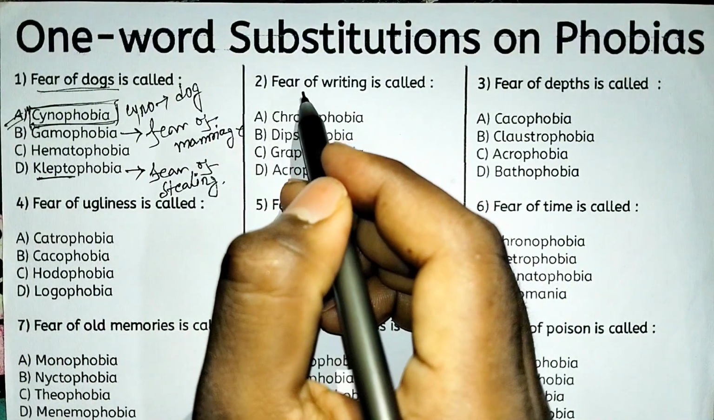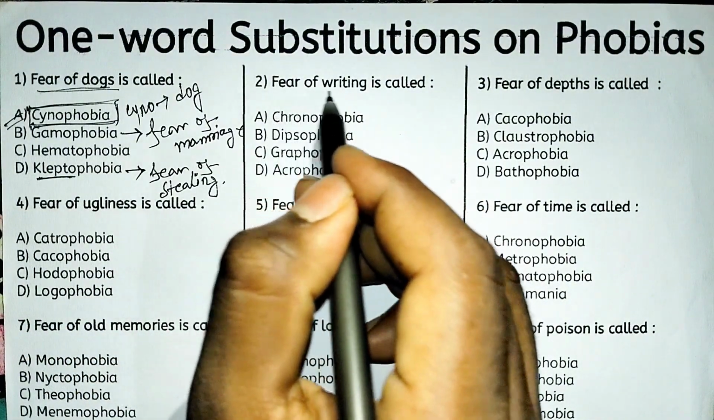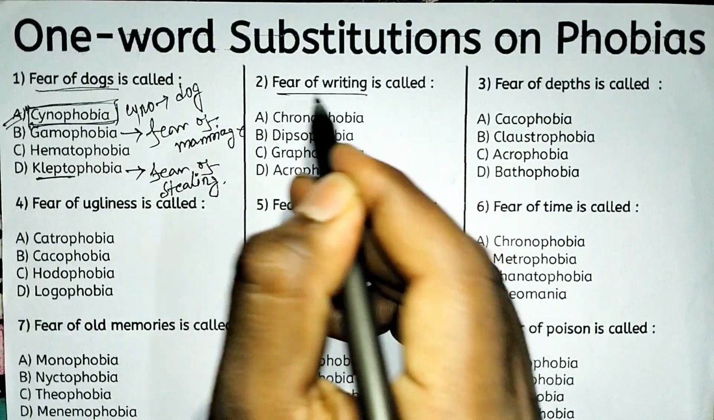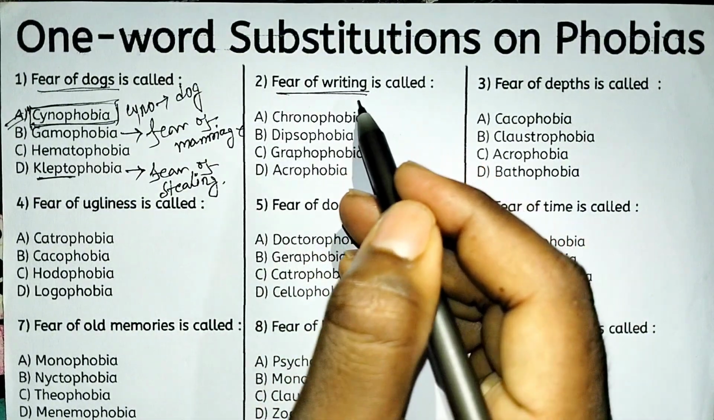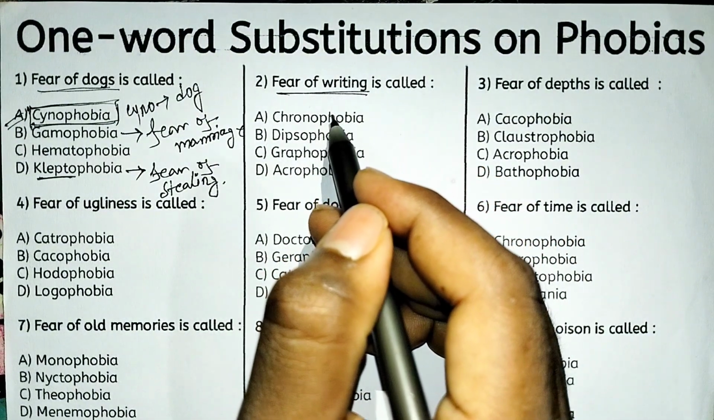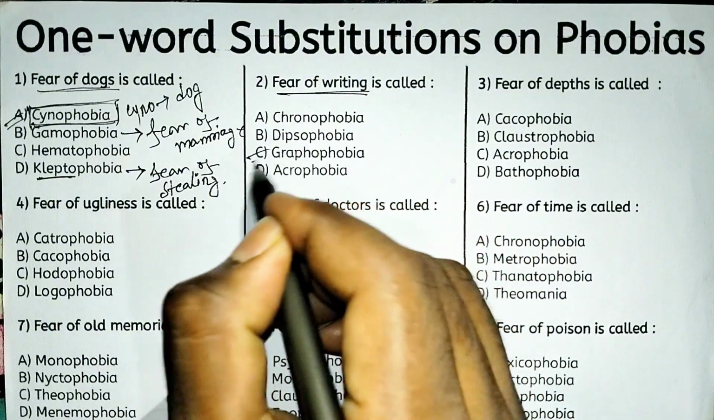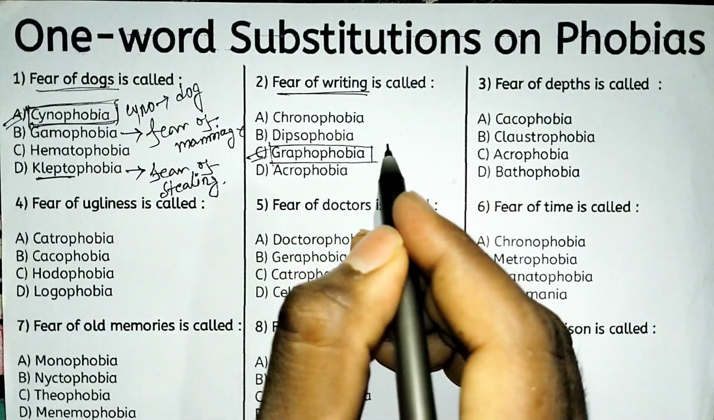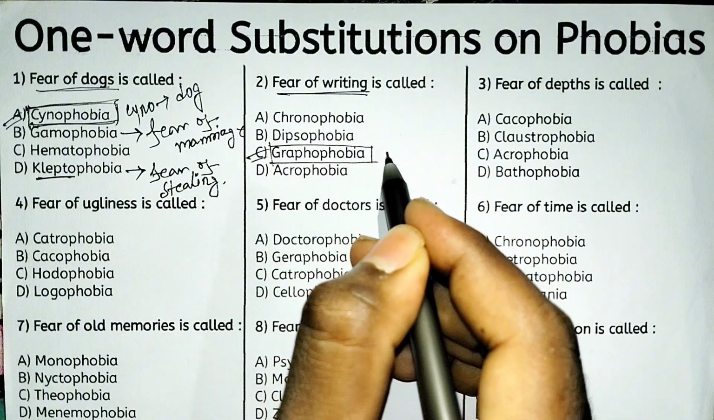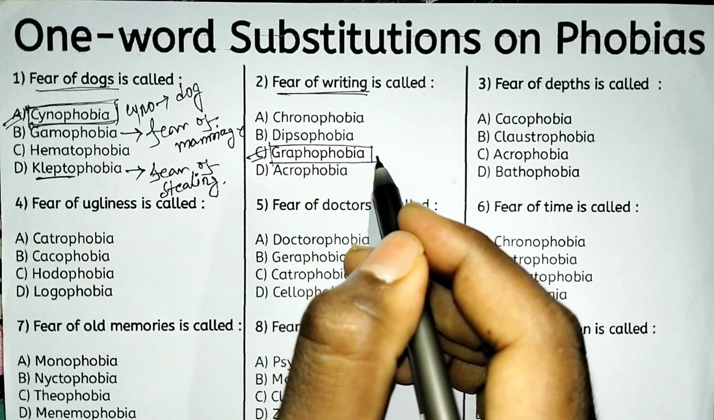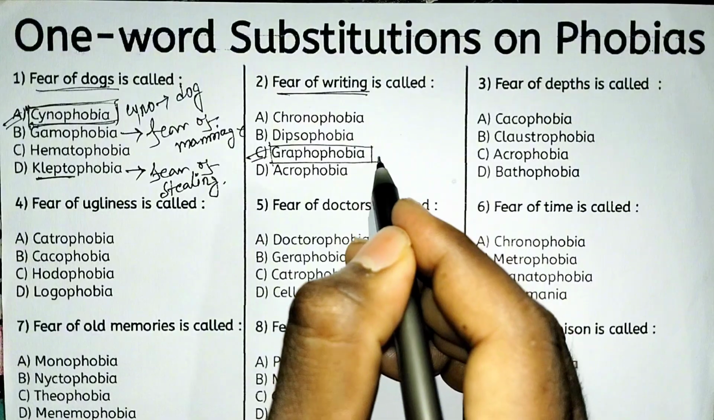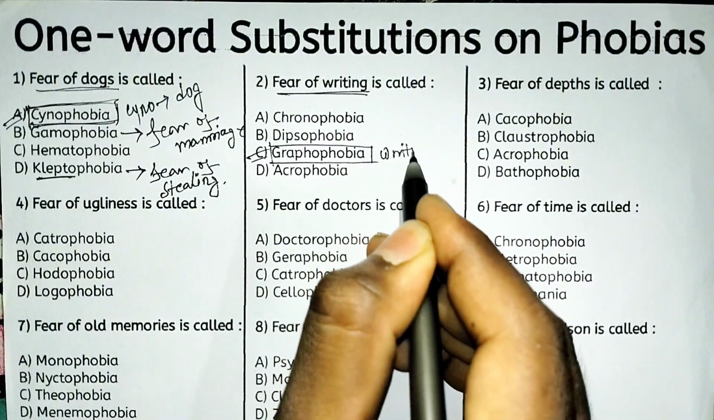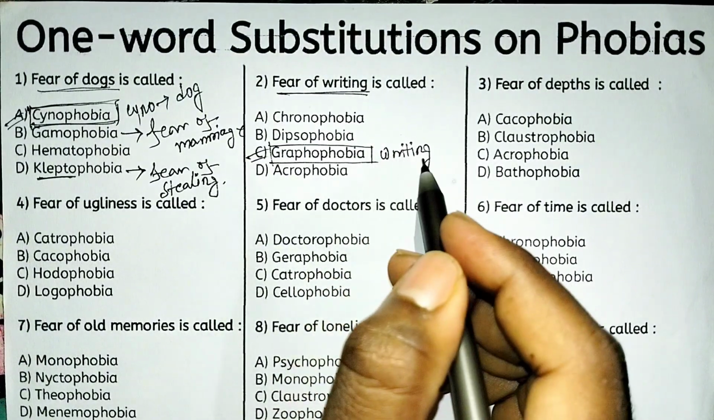Next, fear of writing. So what is called fear of writing? Fear of writing is called option C, graphophobia. The word grapho means writing. Okay? So grapho means writing. Fear of writing.